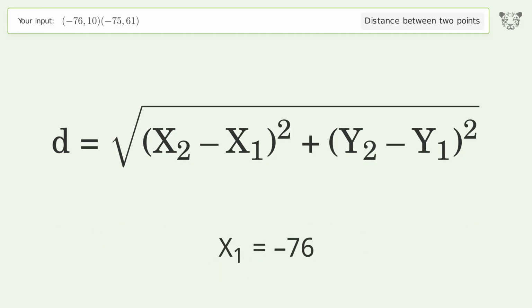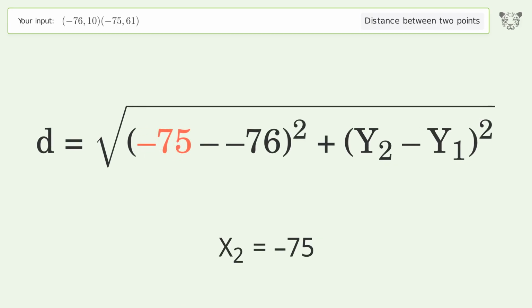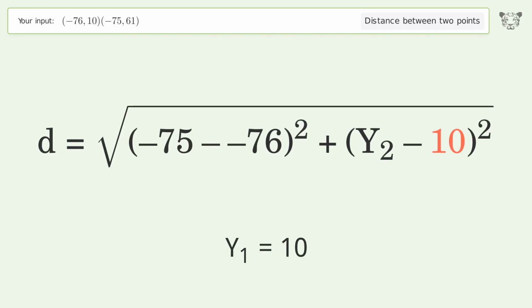x1 equals -76. x2 equals -75. y1 equals 10. y2 equals 61.